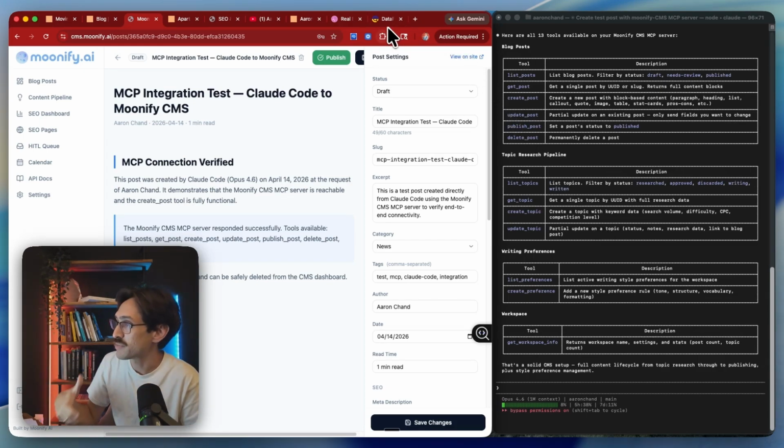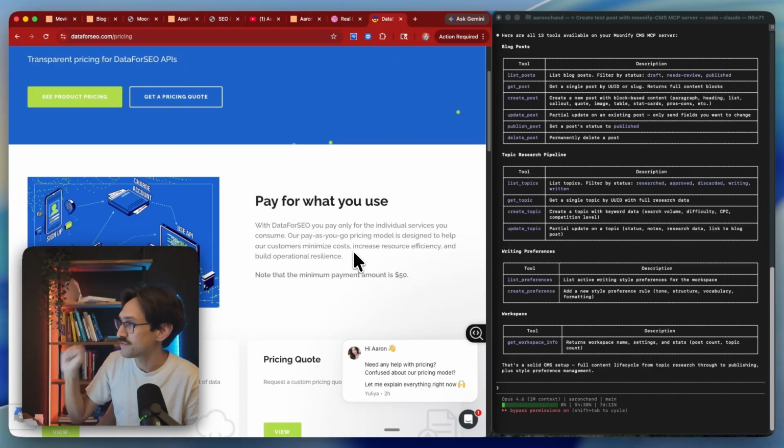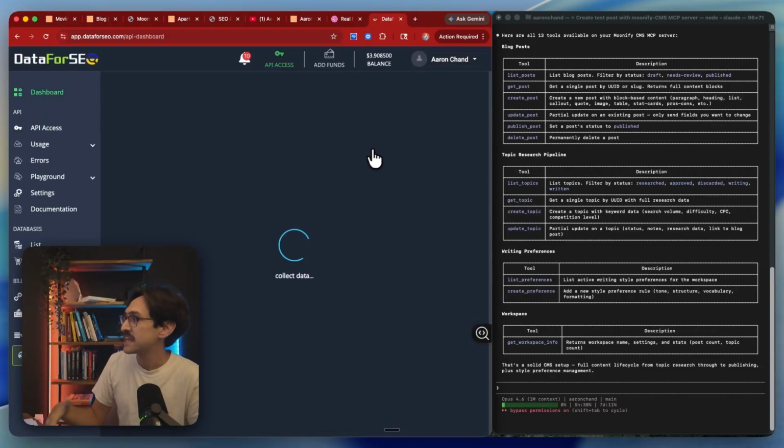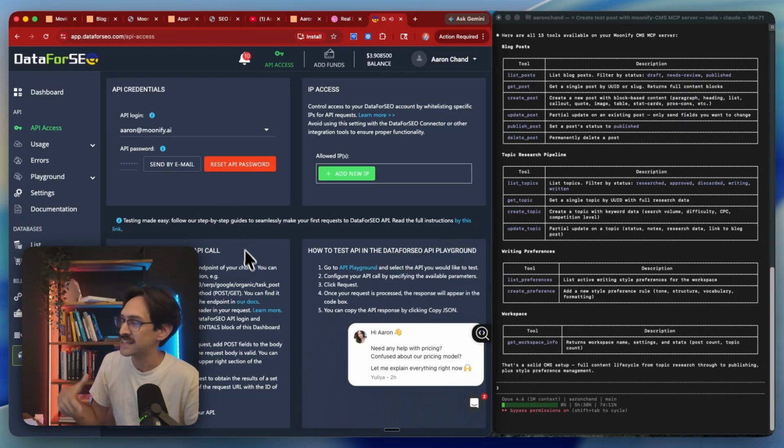That's going to be the next thing that you're going to want to set up, which is Data for SEO. And again, this is pay per use. They give you $5 for free. You're going to want to set this up, try for free, create an account, sign in, and then you're going to see here where it says API access. They might have you fill out some things just to say how you're using it, but you're then just going to give Claude your API login and your API password. And again, Claude will guide you through this setup, and there are instructions within the GitHub folder for him to guide you through on how to set all this up.